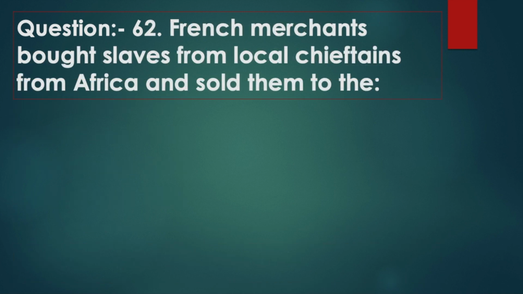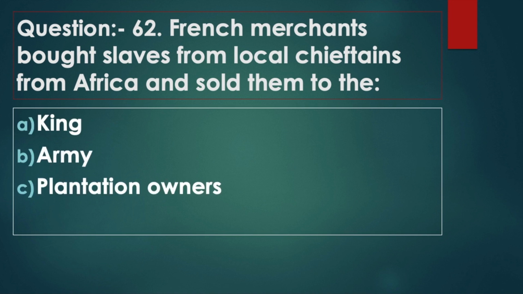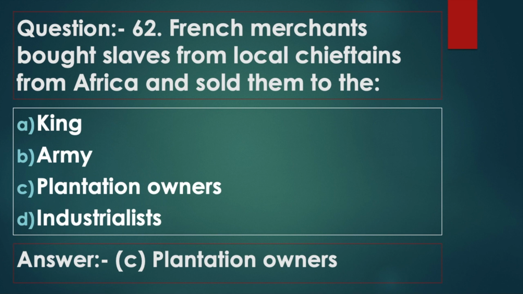Question 62. French merchants bought slaves from local chieftains in Africa and sold them to the option A, king. Option B, army. Option C, plantation owners. Option D, industrialist. Answer option C, plantation owners.